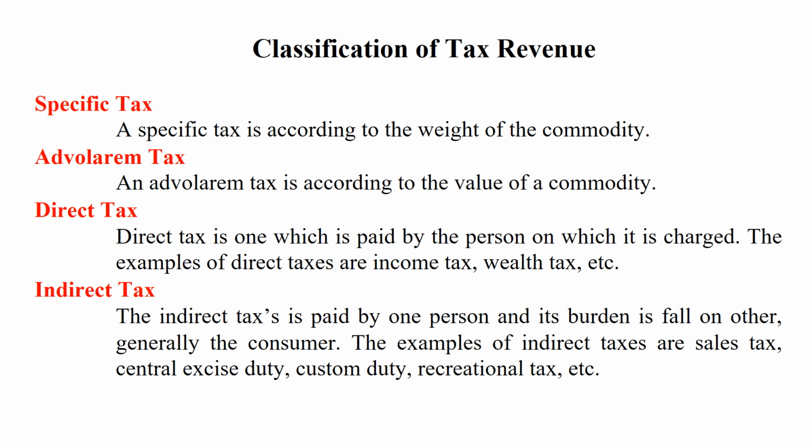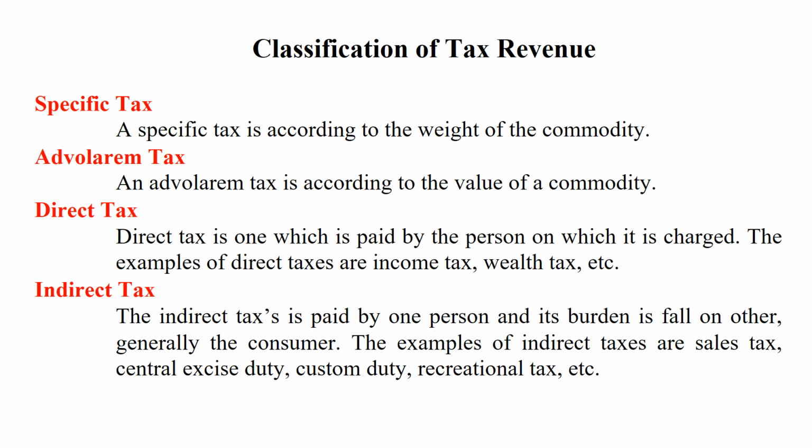Direct tax. It is a tax in which the burden is borne by the person on whom it is charged. Examples of direct taxes are income tax and wealth tax. What is direct tax? Direct tax is one which is paid by the person on whom it is imposed.